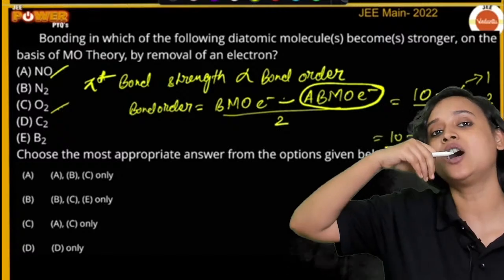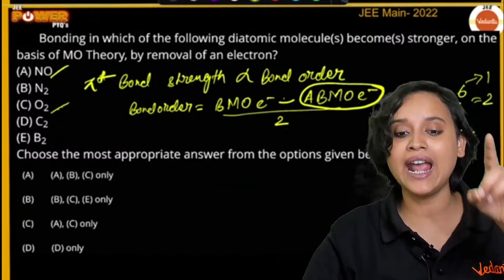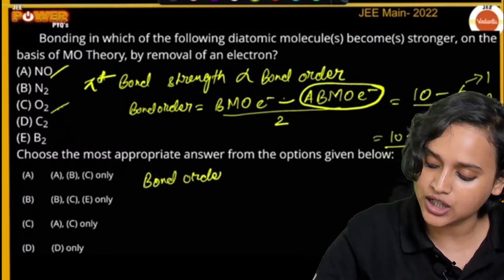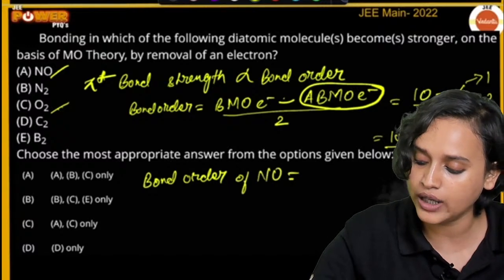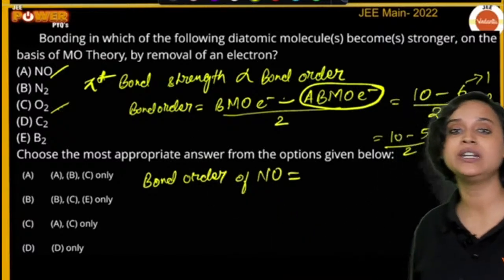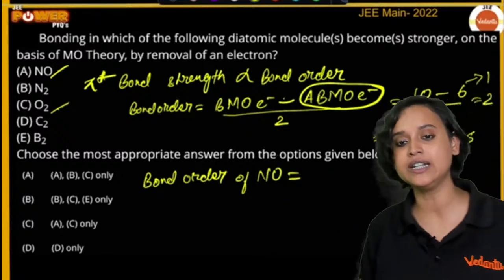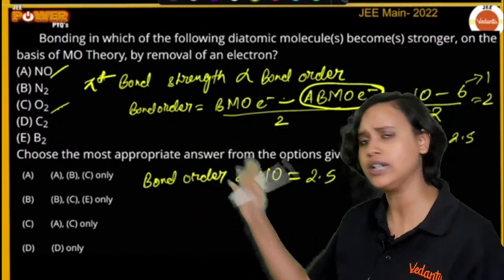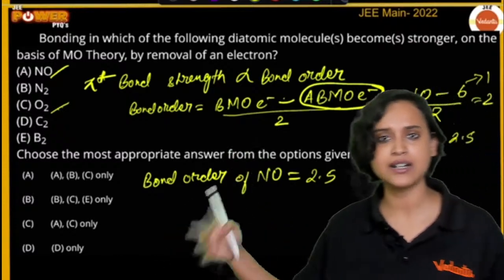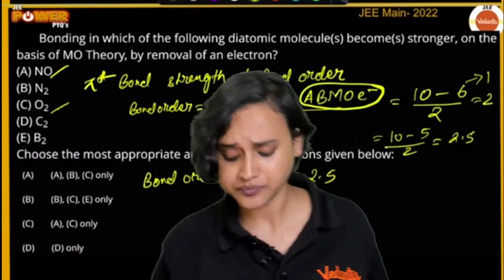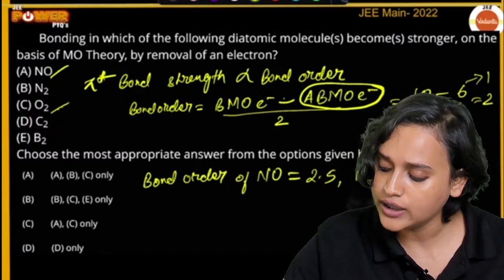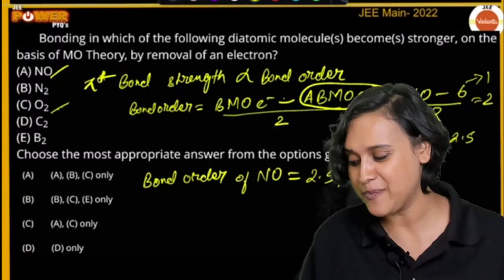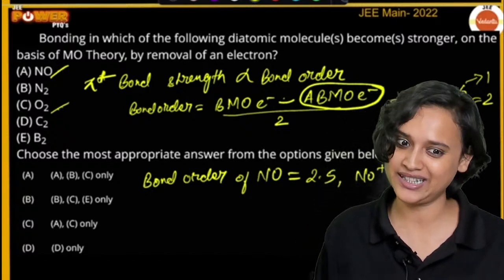So if I take away an electron, have a look at NO, everybody, pay attention. What is the bond order of NO? Nitrogen has how many electrons, oxygen has how many electrons, and calculate it. The bond order of NO is going to be 2.5. You can calculate this; it has come with practice that I know that the bond order of NO is 2.5. So if I take away one electron, the bond order of NO plus is going to increase by 0.5. So this will be 3, right?